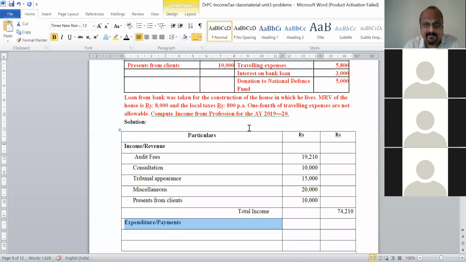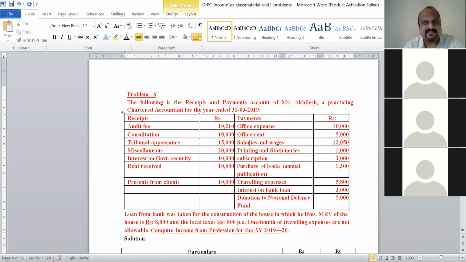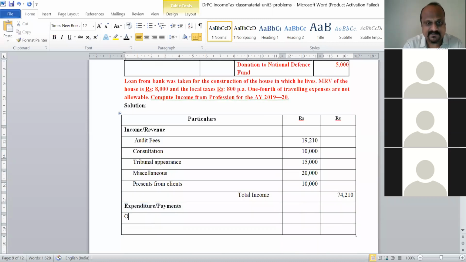First they have mentioned here office expenses of 10,000 rupees. Yes, we can consider this as an expenditure because this is expenses towards the maintenance of office. So office expenses, how much they have given? 10,000. Yes, we can consider this office expenses, okay.